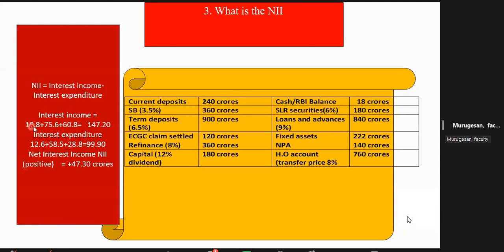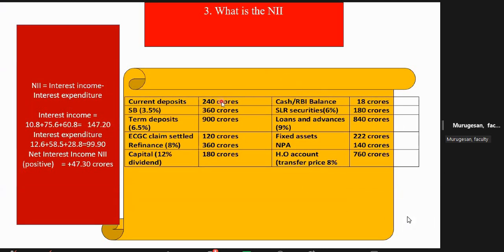Interest income. Then 840 crores you have given as loans and advances. 9% is the average return. So 840 into 0.09, you multiply, then you will get 75.6. Then fixed assets, no income. NPA, no income. HO account, transfer price will give you some income. So 760 into 0.08, that is 60.80. So 147.20 is the interest income on this.